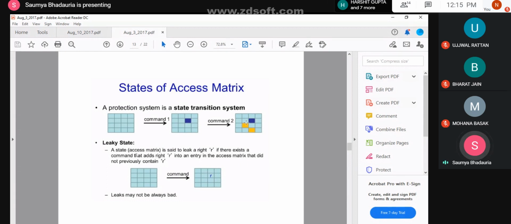Clear? So if there is an entry in the access matrix, you obviously have multiple other defensive mechanisms in the system. It is not just that you only look into this particular matrix to find out whether the user is authorized or not. That is why whenever we employ any security system, we have n layers of security. We do not rely upon only one layer of security.